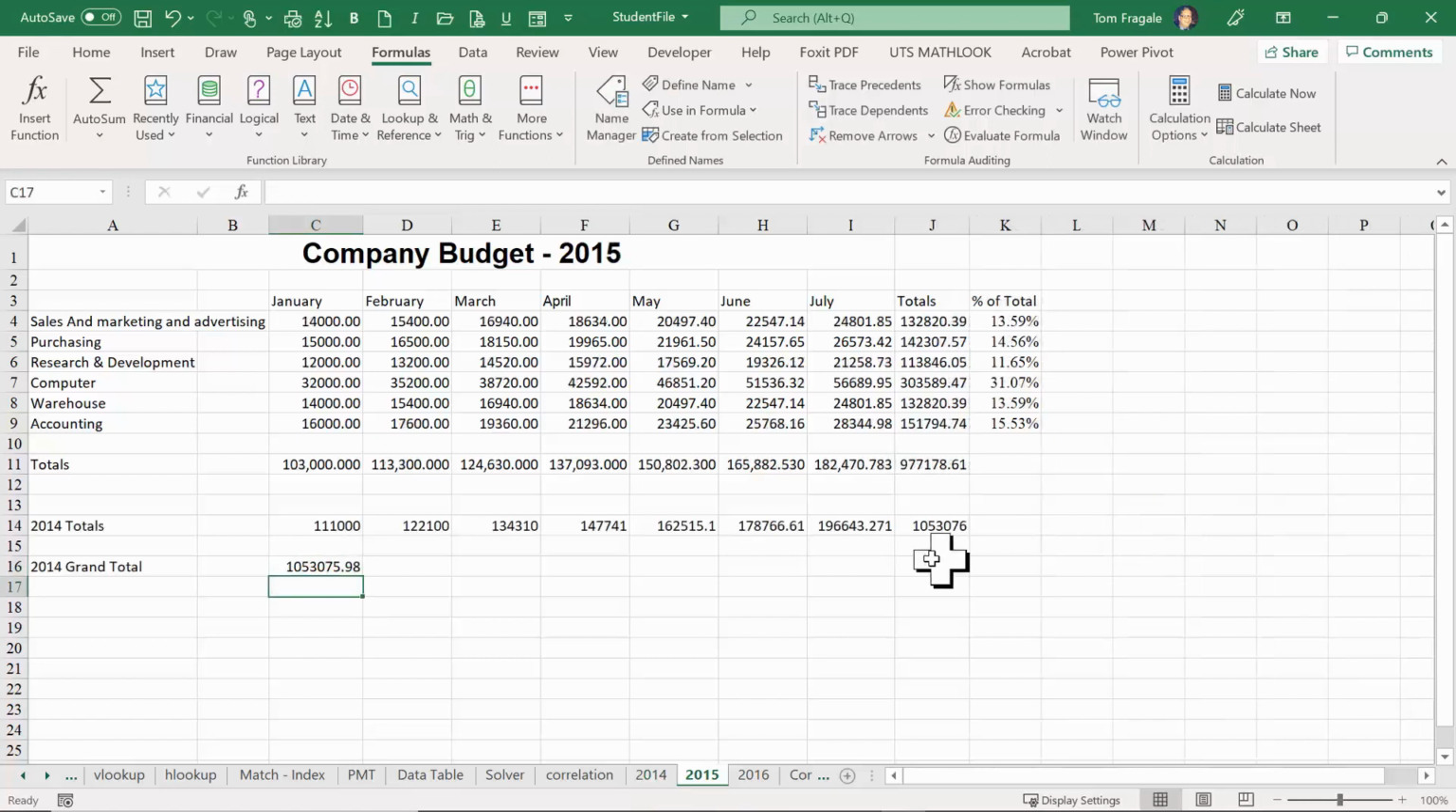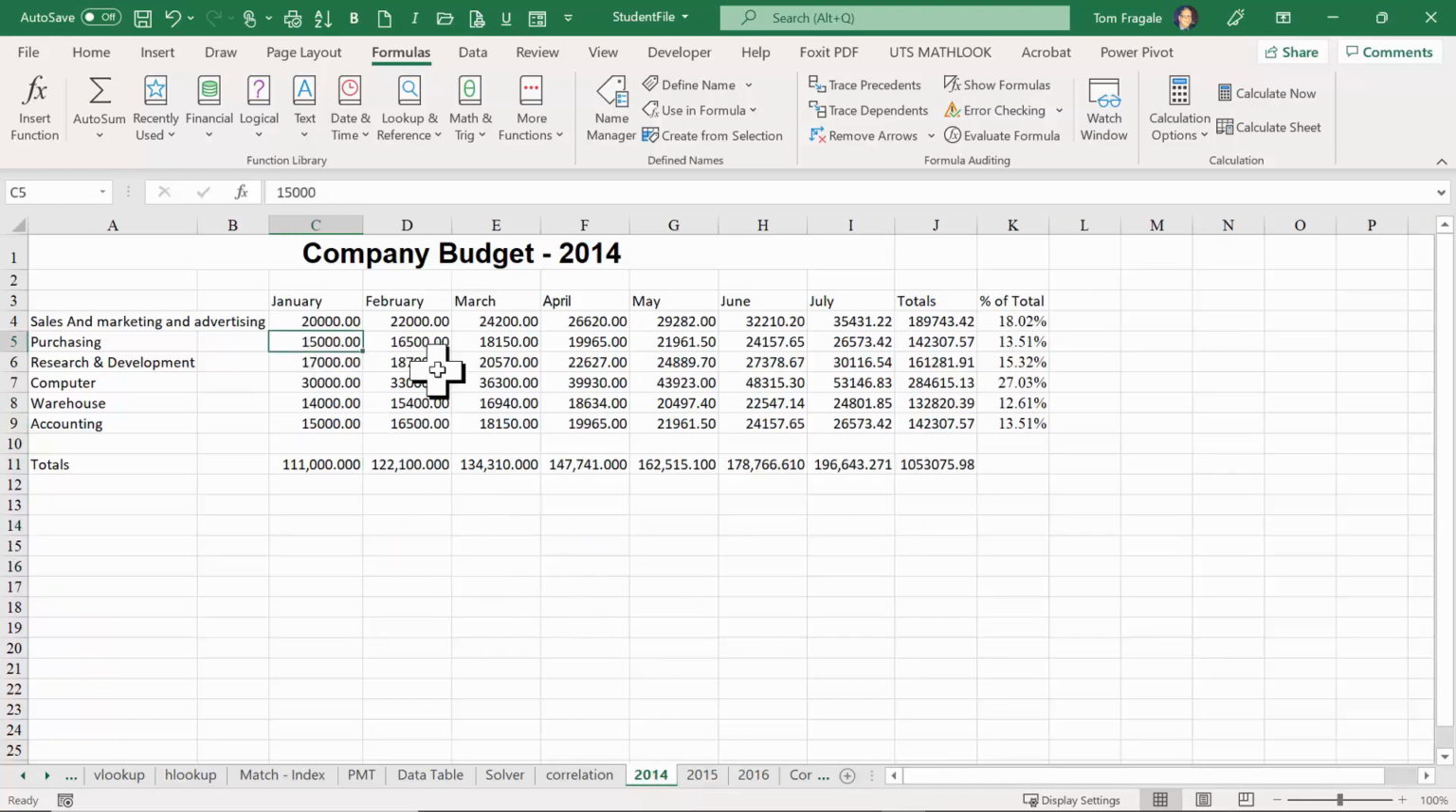And there's that number. Now, I'm going to click on the cell, and notice how it's pointing to the other sheet, cell J11. So that time, we started the formula on one sheet with the equal sign, and as we were building the formula, we clicked on cells on the other sheet. So that's how you can link your sheets together. So you can see the number says $1,053,075.98, and this number says 111,000. So I'm going to click on sheet 2014. I'll change this total to say 18,000.